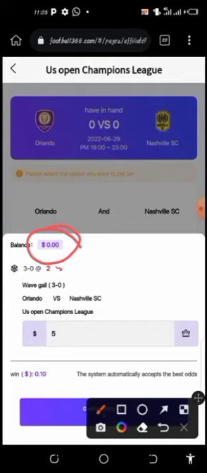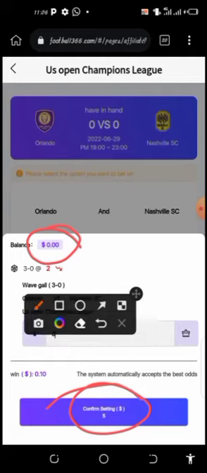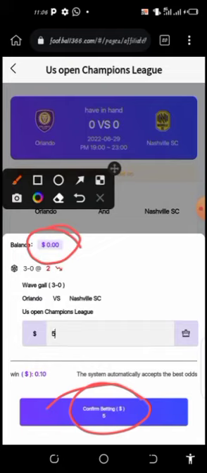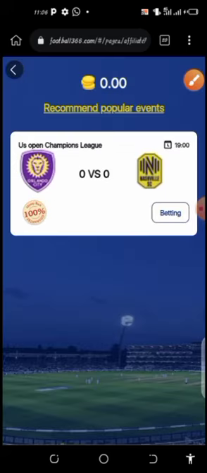Now you click on the next thing, you click on confirm betting. So you use your $5 to place a match on the game here, so that you can expect to earn some profits for yourself at the end of the tournament. Now, the profit aspect of it, let me quickly go back because I've already shown you this.